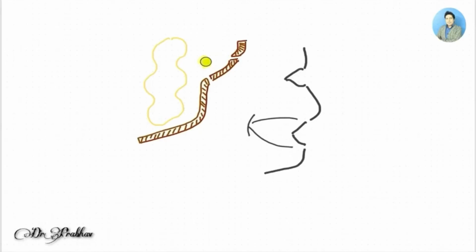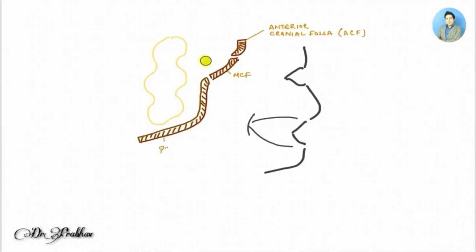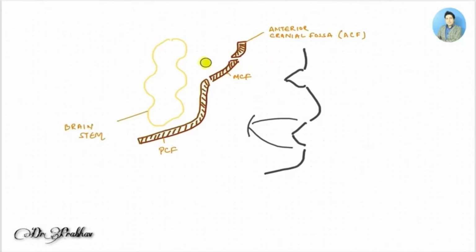Now we will understand the sensory and the motor components of this trigeminal nerve. For this I have drawn a lateral view of the face and divided it into a few segments. This is the anterior cranial fossa, ACF. Then this is the middle cranial fossa and the posterior cranial fossa. In the posterior cranial fossa, this structure is the brainstem. There are three parts in the brainstem: the upper one is the midbrain, the middle one is the pons, and the third one is the medulla.